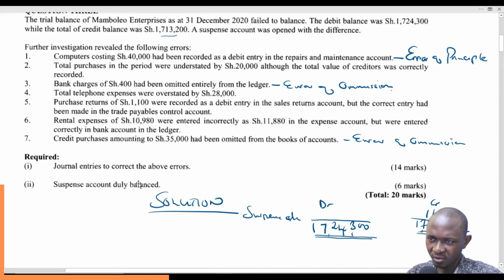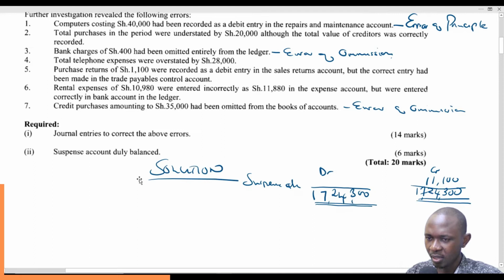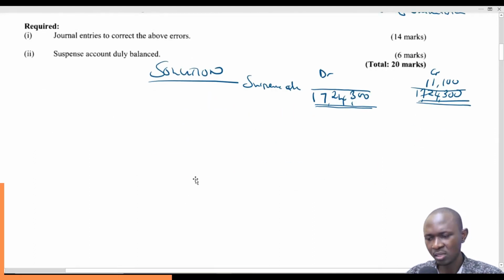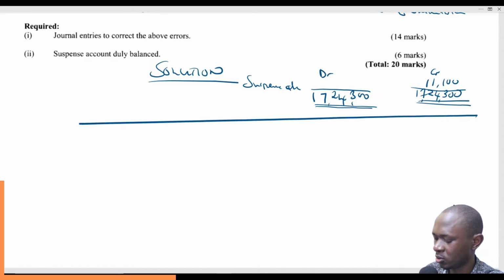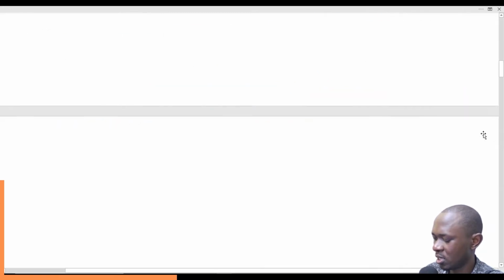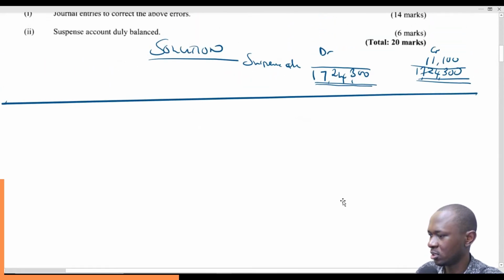So further investigation revealed the following errors. These are the errors. Journal entries to correct the above errors. So how do we come up with the journal entries? For a journal entry, you have to come up with this drawing. So come up with the drawing here. Oops, sorry for that. That's our drawing. Try to see if I can get this line clearly.